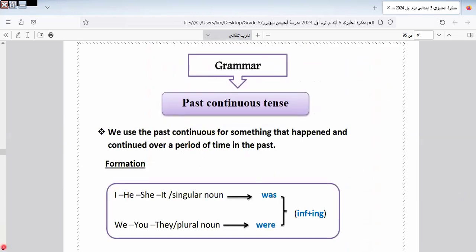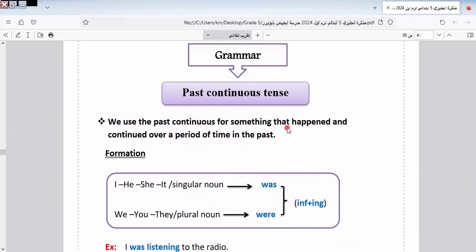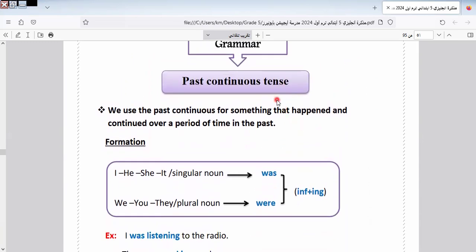In this unit, we talk about past continuous tense. What is the formula of past continuous tense? So I would like to say the meaning of past continuous tense. Past continuous tense means the action happened and continued over a period of time in the past. Not ended in the past. Continued in the past.